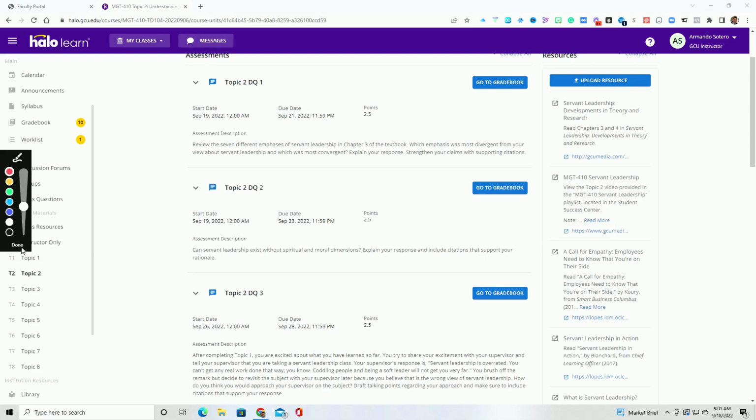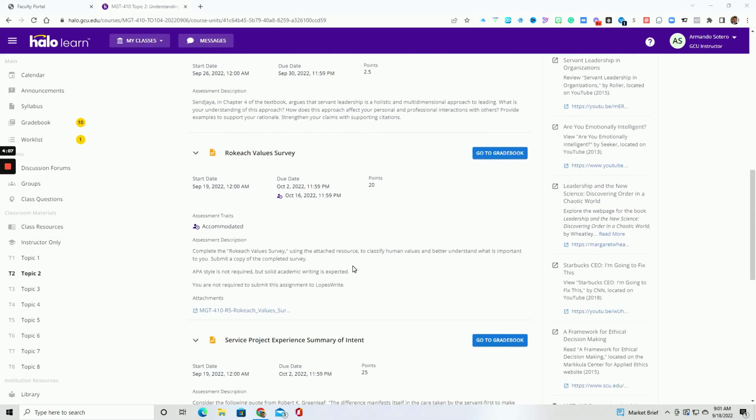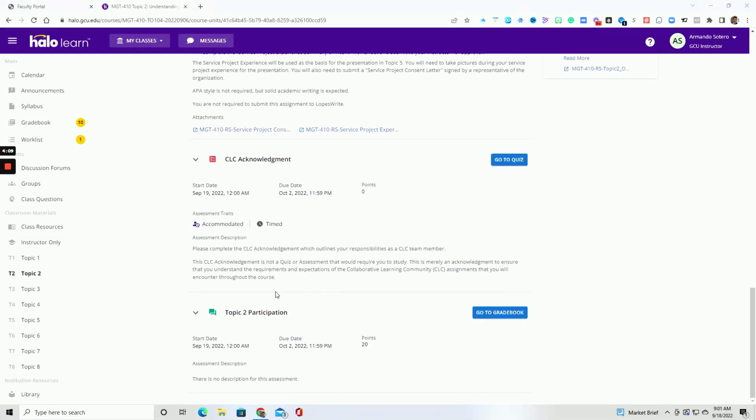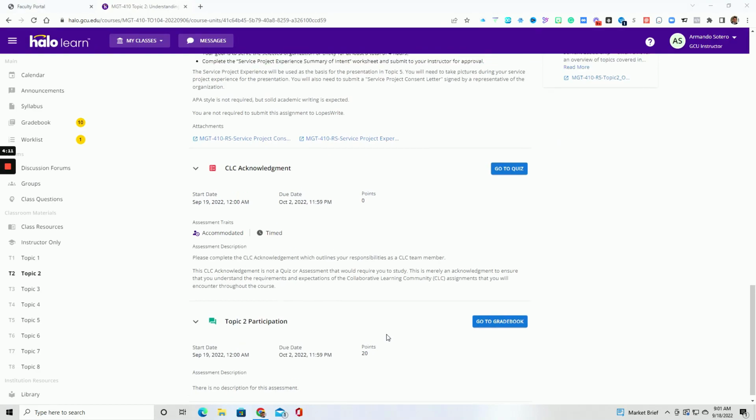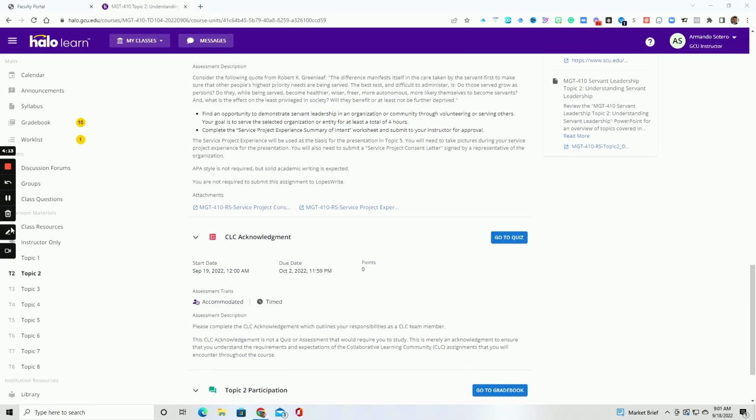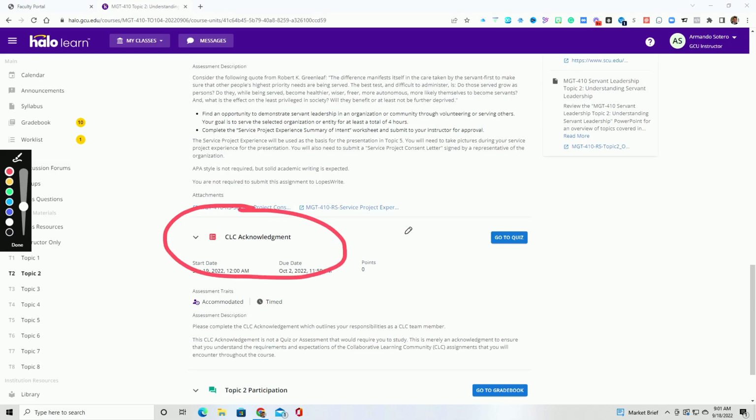Now, as I scroll down, I'm going to get to these assignments in just a minute, and we've already covered the requirements for the participation. So I'm going to start right here first, okay, with this CLC acknowledgement. So really pay attention now to what I'm going to cover, because again, I'm going to cover these 3 assignments in full detail on this same video. There will not be a second video explaining the assignments for topic 2 because they're very short and brief.